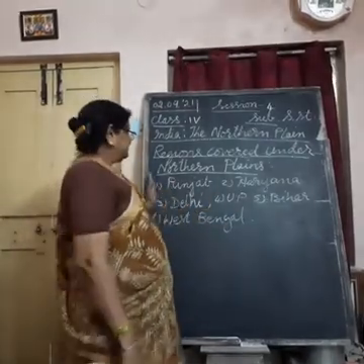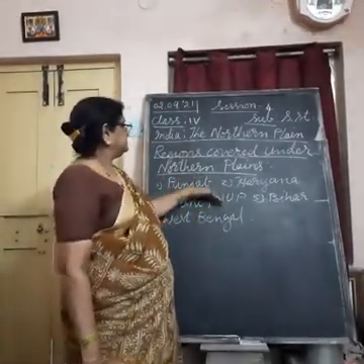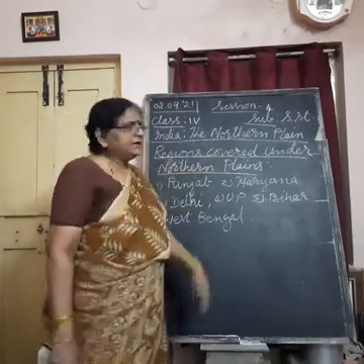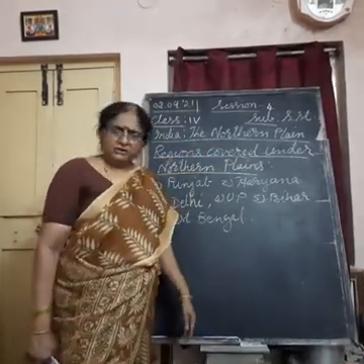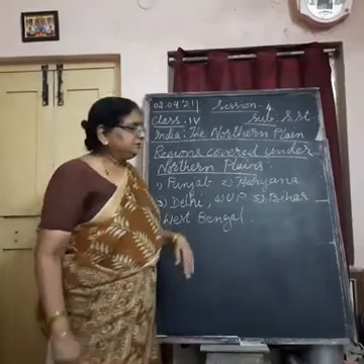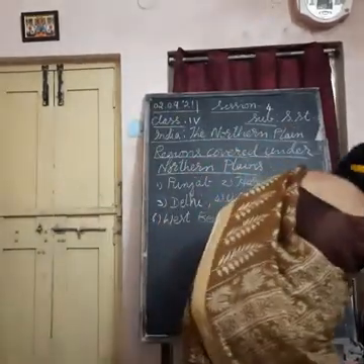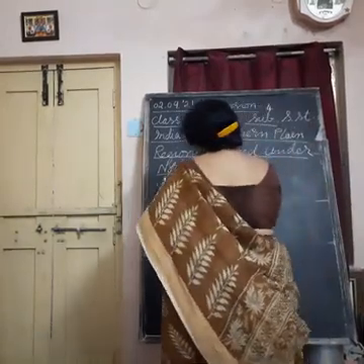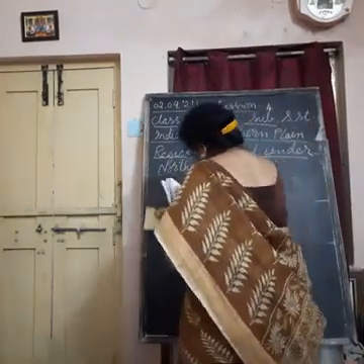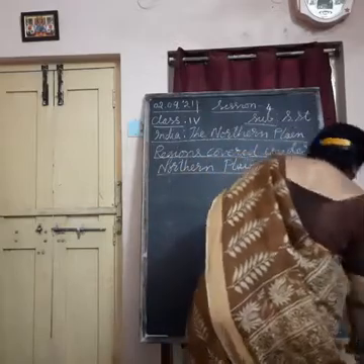So these are the regions which are covered by the northern plains. And we are going to study about them one by one in detail. What type of crops grow there, what festivals people celebrate, which language they speak, etc.